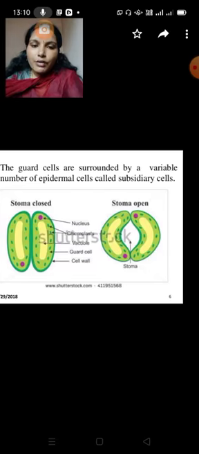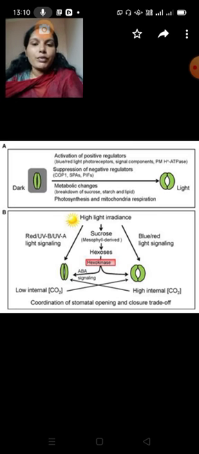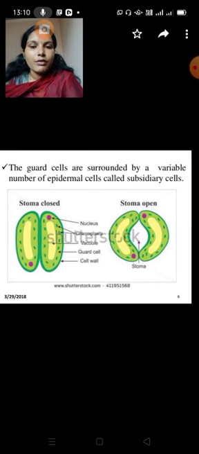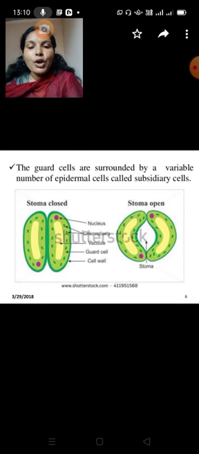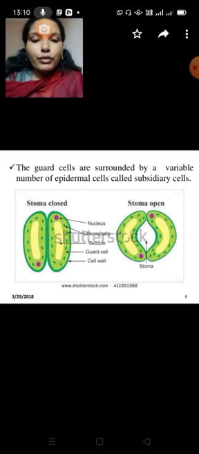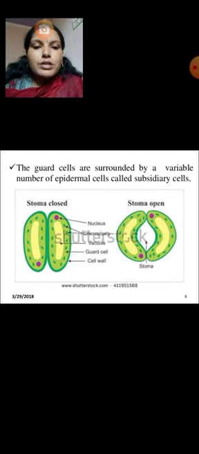In the presence of light, the chloroplasts in the guard cells perform photosynthesis and sugars are formed. When there is light, photosynthesis takes place, and only then are sugars formed. These sugar molecules reach the vacuole, and the concentration of the cell sap increases. At the same time, the osmotic potential becomes more negative.